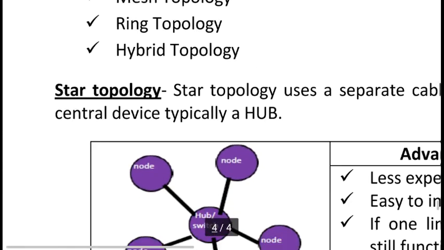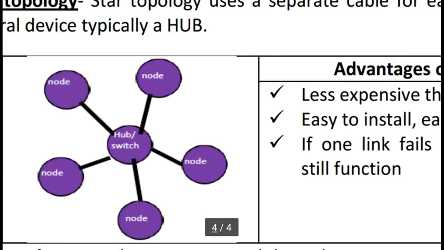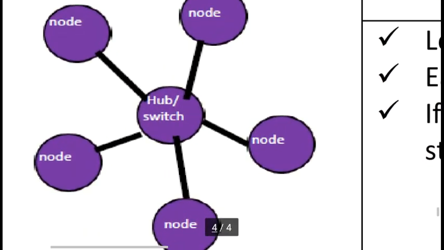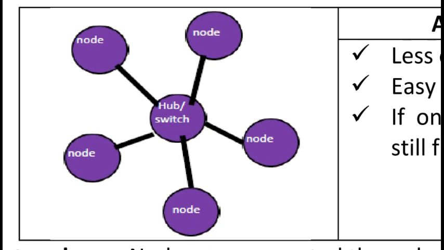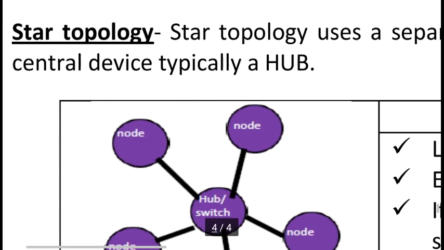First is star topology. You can see in the center a hub or switch, and all other peripherals and computers are connected directly to a single switch: node 1, node 2, node 3, node 4, node 5. This style belongs to the star shape, so this is a star topology.